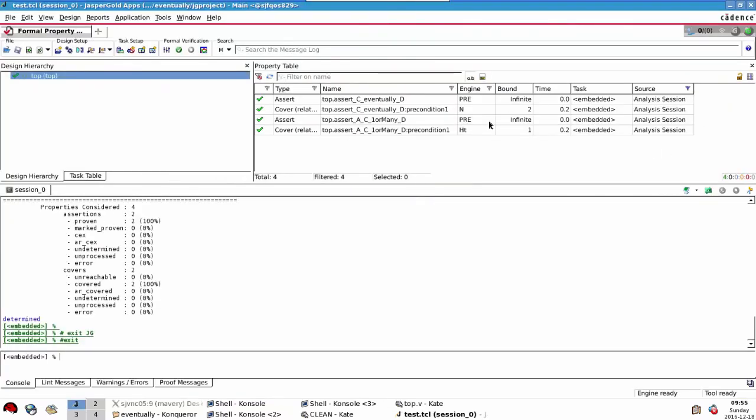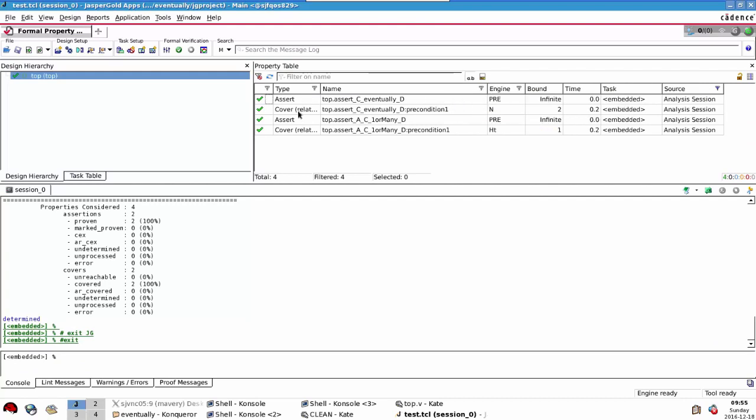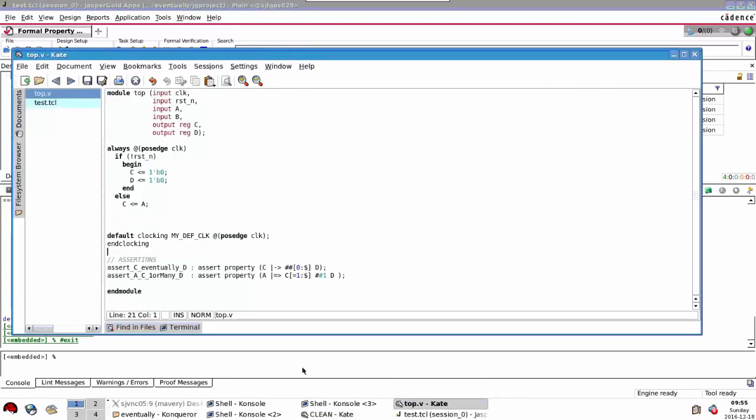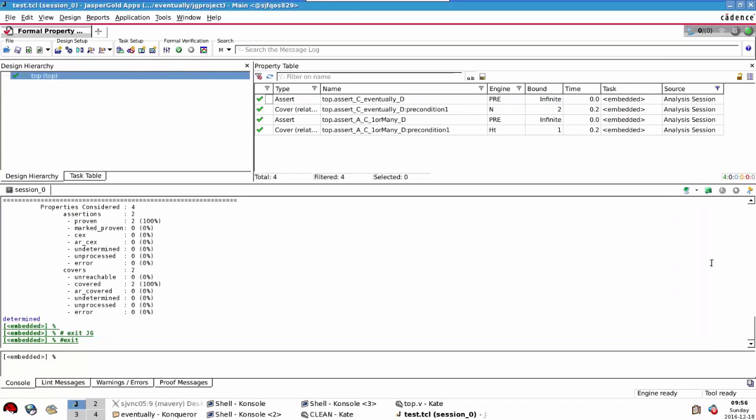However, if we did run those in the tool, what we find is that the assertions pass. And the left hand side of the implication, this precondition here, this is an automated cover which will automatically generate a cover for the left hand side of this implication, so it will check that C can occur, check that D can occur, they both pass. So why is this then?